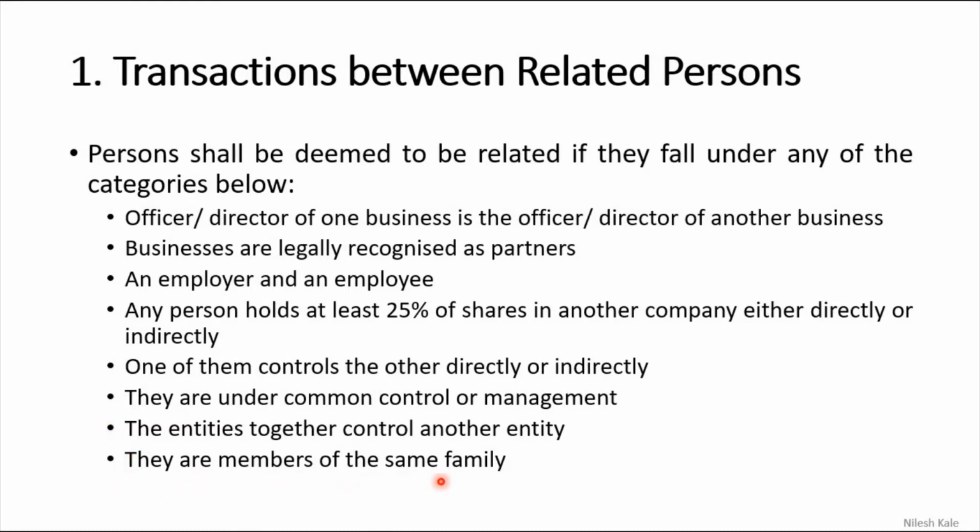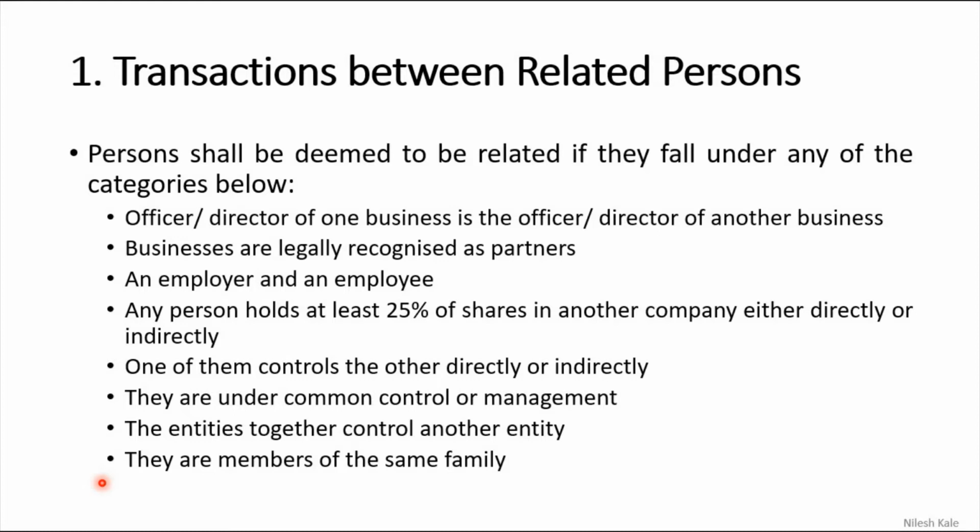So if there are different businesses and all these businesses are held or controlled by members of the same family, there is only one family who have several businesses, then all these businesses will be considered related persons. So this is the definition given in the GST Act for the related person.